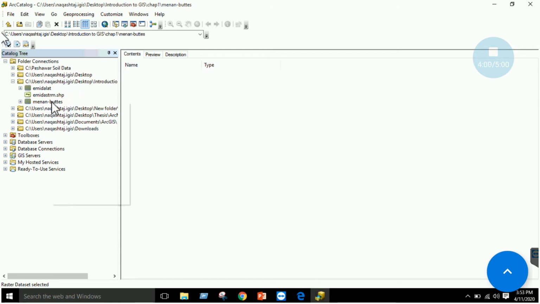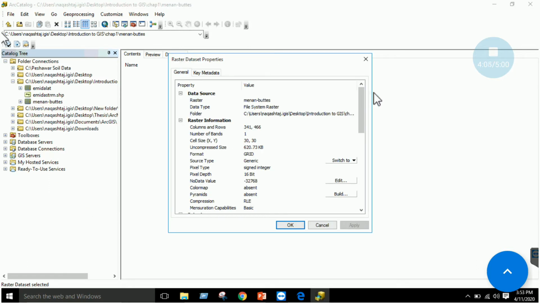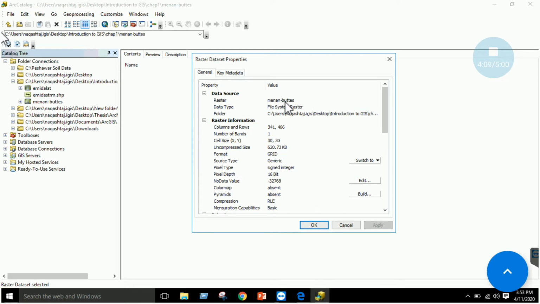just right click and click on properties. Here you will have clear information about the metadata, what this type of file name is, right? How many columns and rows, how many bands, what is the cell size of 30 by 30 meters, what is the format.